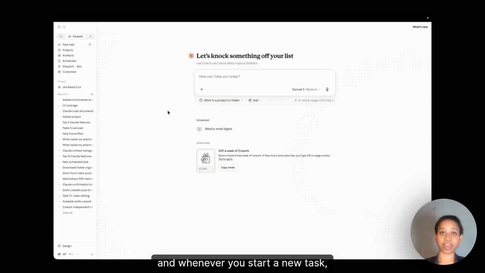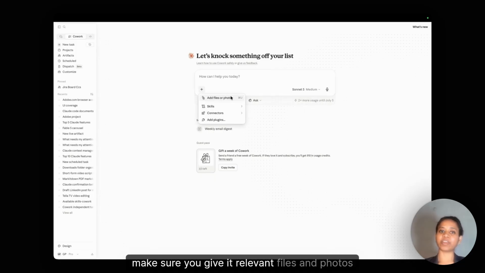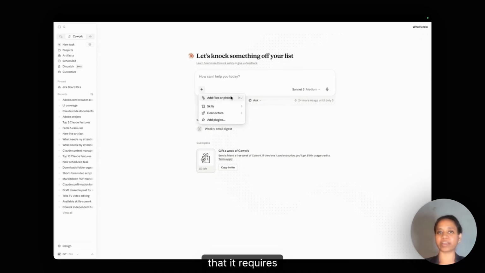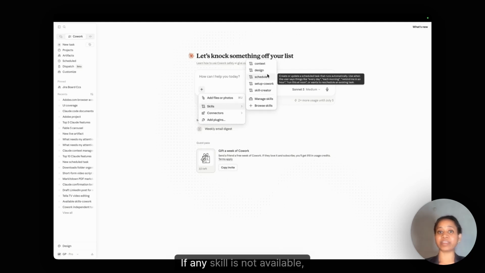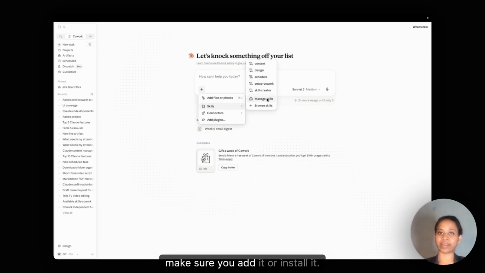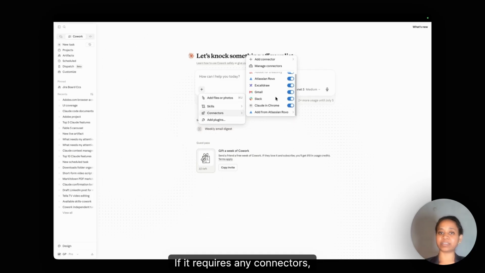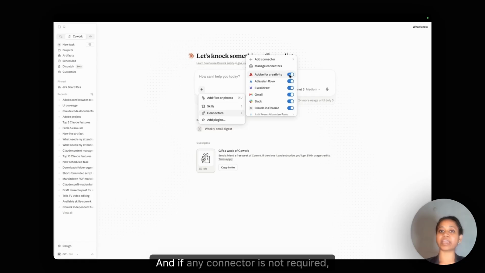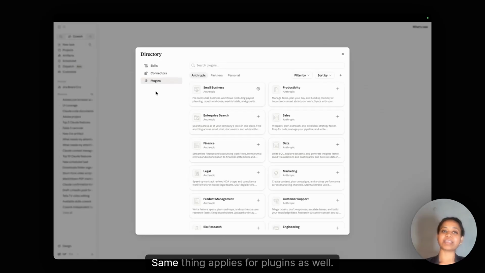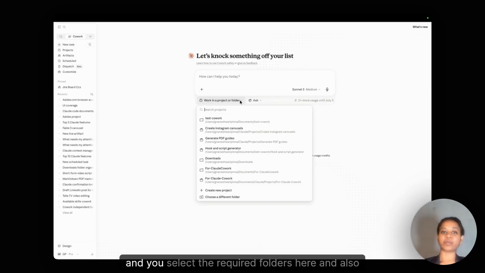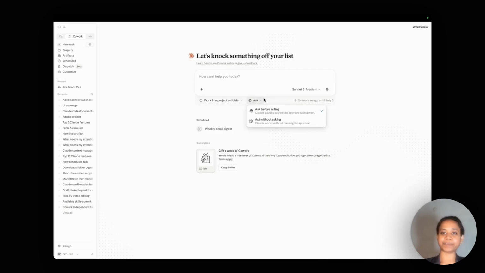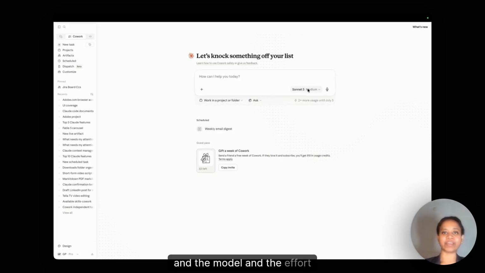Whenever you start a new task, make sure you give it relevant files and photos that it requires, and also skills. If any skill is not available, make sure you add it or install it. And also same applies for connectors. If it requires any connectors, make sure you add those, and if any connector is not required, ensure to toggle it off. Same thing applies for plugins as well, and you select the required folders here and also the necessary permissions and the model and the effort.